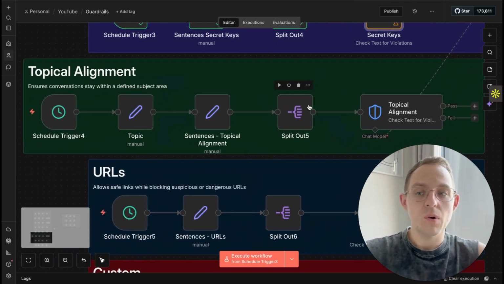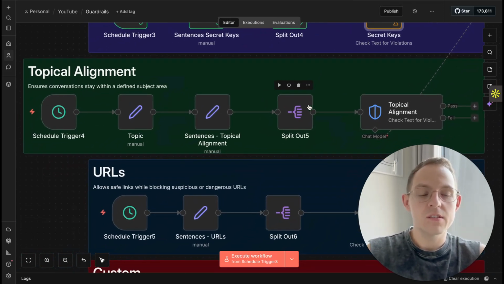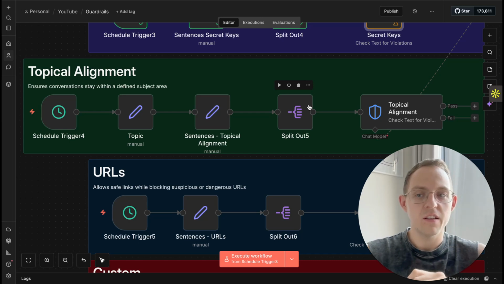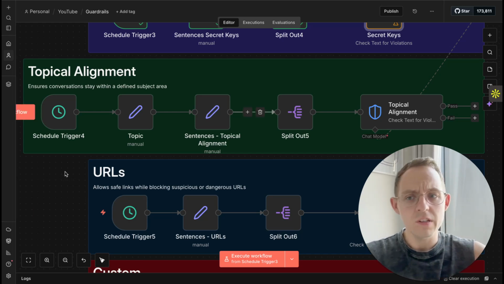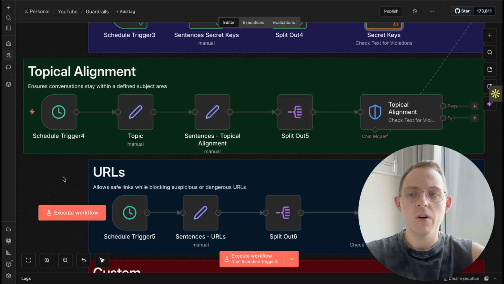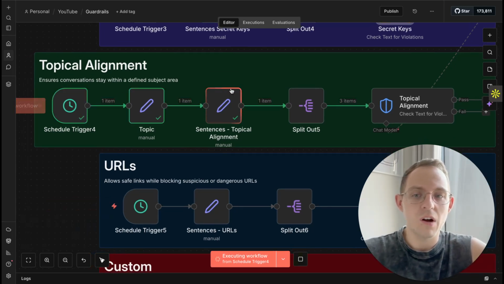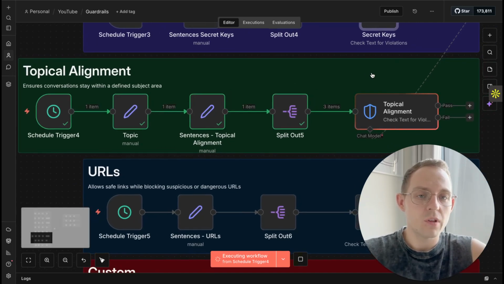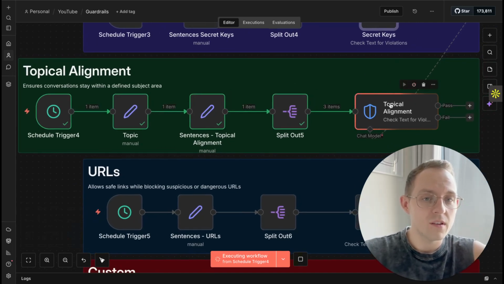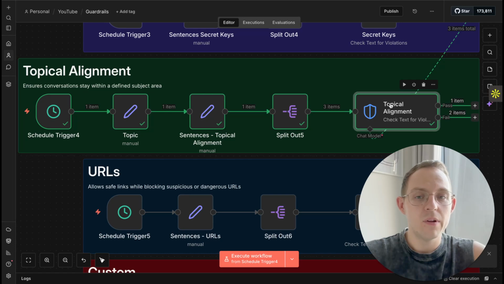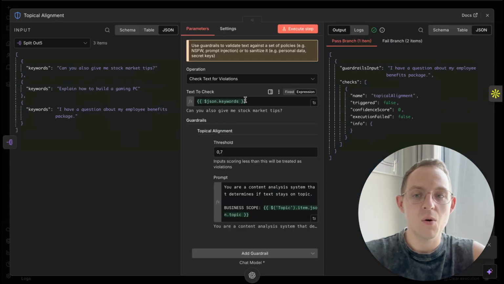The next one is topic alignment, and this is the one I mentioned in the beginning, because this node allows you to stay on a specific topic. So let's say you are a dentist or a fintech company, and you don't want your clients to ask about, I don't know, how to invest or what the weather is like, basically. So that allows you to stay on the specific topic.